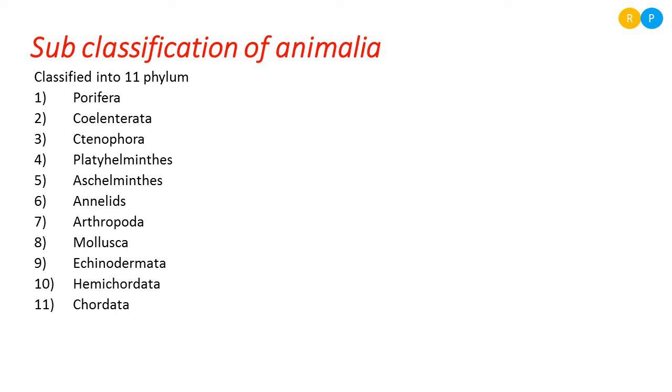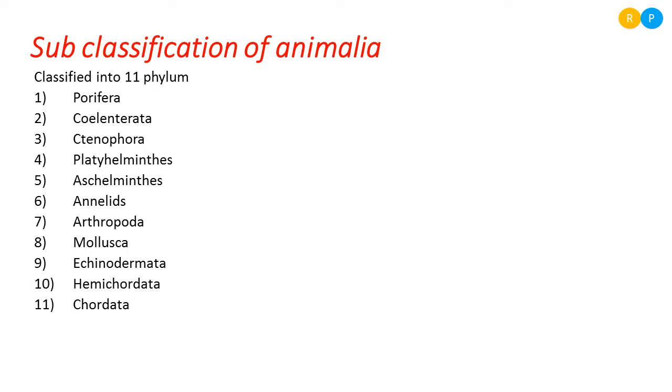I hope you have already come across these terminologies in your high school. It is a very important concept, so you have to practice all this terminology, because biology feels a little tough because of this terminology. If you practice this terminology regularly, it will become very easy for you to understand the concepts. Clear, right? So 11 different phyla are there under the kingdom Animalia.